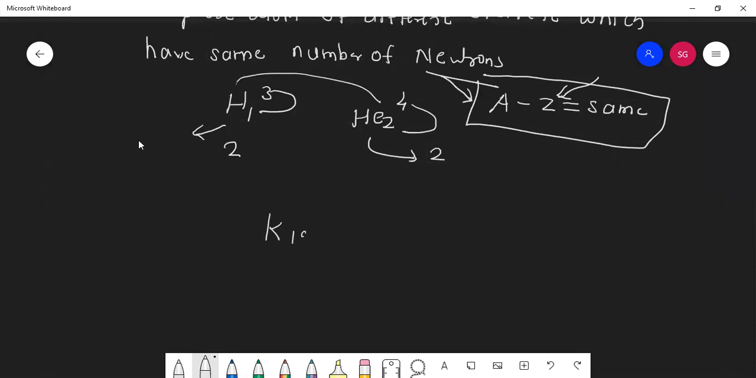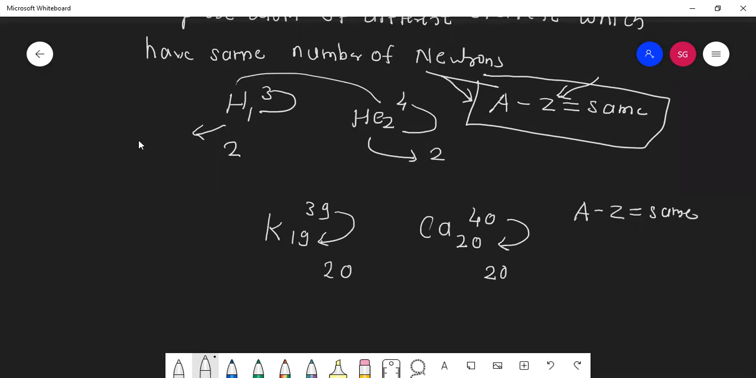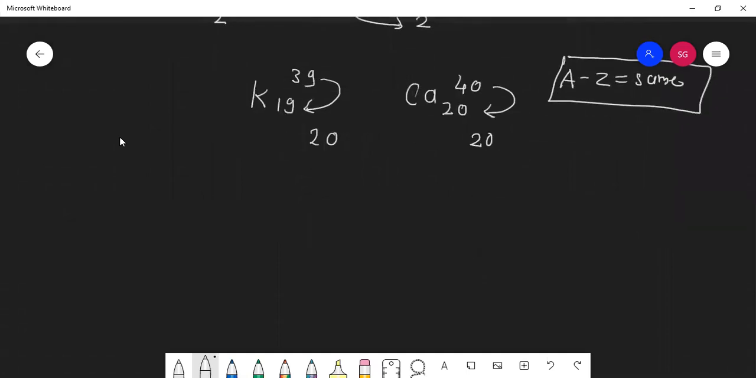Potassium 19, 39, calcium 20, 40. Are these isoneutronic species? Yes, because how many neutrons are there in this? 20. How many neutrons are there in this? 20. You are using the formula A minus Z is same. So try to understand its name. Okay, now take down the next one.